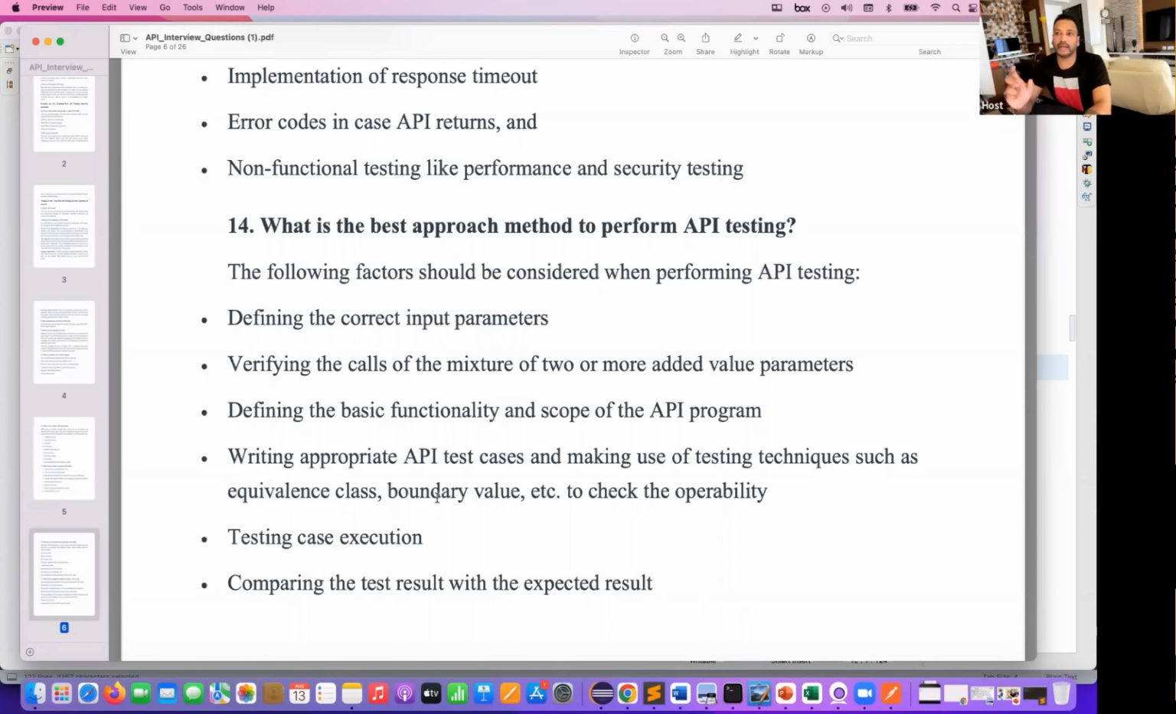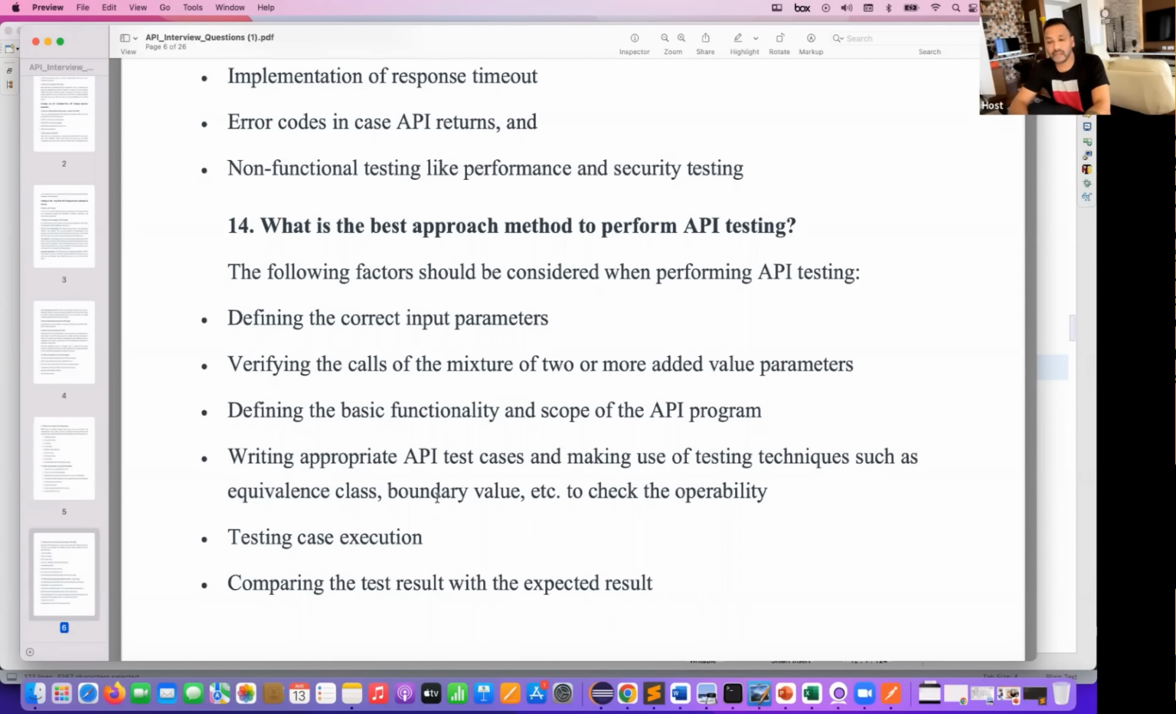Let's say I really want the price to be between 1 to 100. So I'll check, what if I'm giving 101? What if I'm giving -1? What if I'm giving 1? What if I'm giving 100? What if the price is equal to 50? So you will check with all the boundary value analysis, and then you will check whether the APIs are giving you the right response or not.